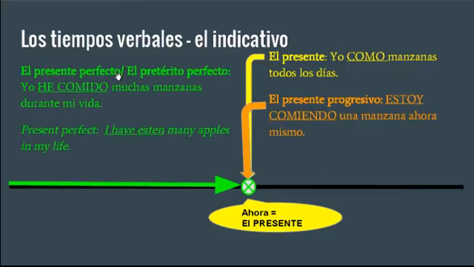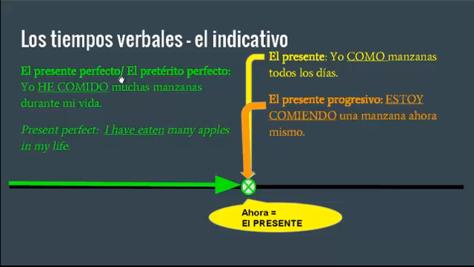A presente perfecto is sometimes known as a pretérito perfecto. You'll see each of these names used interchangeably sometimes. Typically it's been known as a pretérito perfecto, but now because in English it's known as a present perfect, you'll see a presente perfecto. An example is yo he comido muchas manzanas durante mi vida. So this is the timeline of my life. Here I am now, and it's up to this point in my life. I have eaten. So he comido.